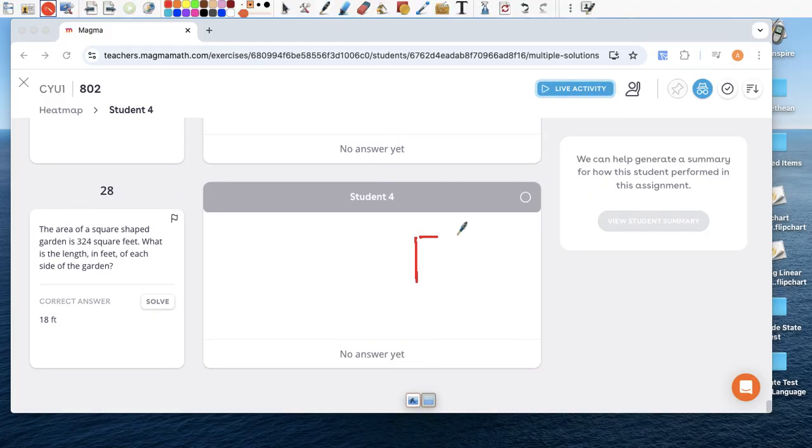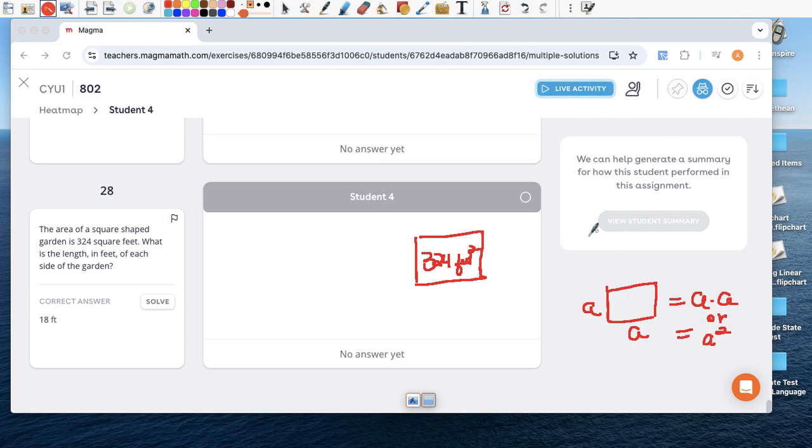Area question. Please, for the love of God, don't get these wrong. It's a square, and they're saying that the area of this square is 324 square feet. What does that mean? Well, in a square, all the sides are the same. So let me draw a square here. If this was A and this was A, the area would be A times A, or A squared. Example, if this was 3, we know that this is 3 because it's a square. So what's the area? 3 times 3, or 3 squared. Both give us 9.